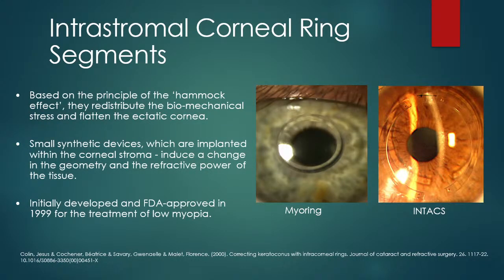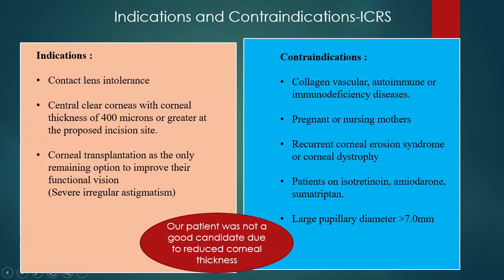Intrastromal corneal ring segments are another novel treatment, where the main goal is to improve contact lens tolerance. Our patient could not be fitted with these intrastromal corneal ring segments, as they also require a corneal thickness of at least 400 microns. And we saw that the right eye of our patient was significantly thinned out, approximately 364 microns. There are several contraindications to this procedure too, which include patients on isotretinoin, amiodarone, pregnant and nursing mothers, collagen vascular diseases, and other corneal dystrophies.